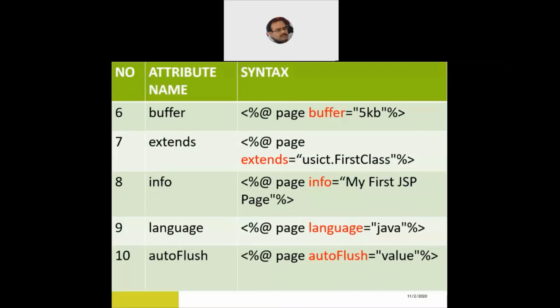Then just like in C and C++, we wrote fflush(stdin), in the same way we have an autoFlush attribute for the page directive. What if you would like to clean up everything in the JSP session before starting a new instance of the JSP page? So we make sure that the autoFlush property is set to true or false: autoFlush is equal to a value within quotes, and the value will be either true or false. So these are some of the attributes available to us in the page directive, and they should always be written at the top of the JSP page so that their scope is easily available for the entire JSP page.